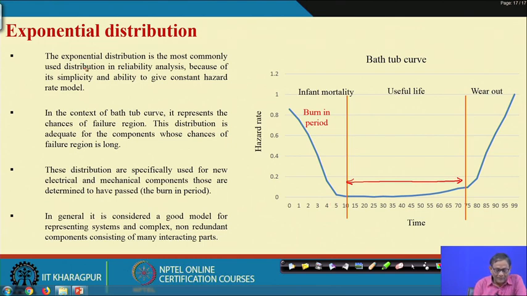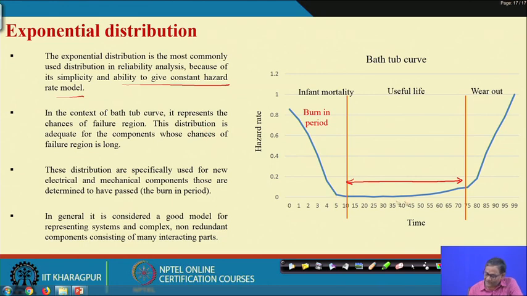So, let me read out some of the important points. It is the most commonly used distribution in reliability as well as in safety analysis, because of its simplicity and ability to give a constant hazard rate model. This constant hazard rate will be explained if you go by exponential distribution.